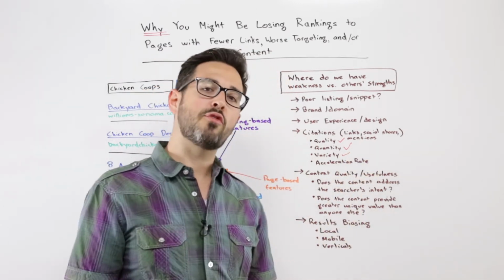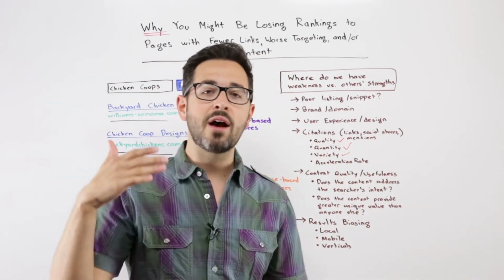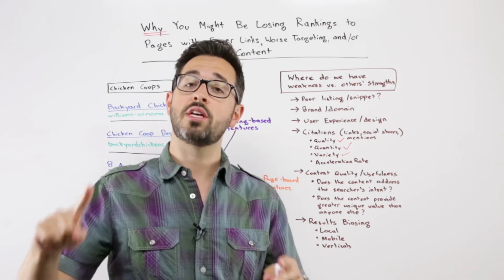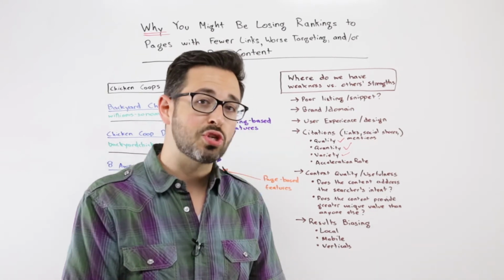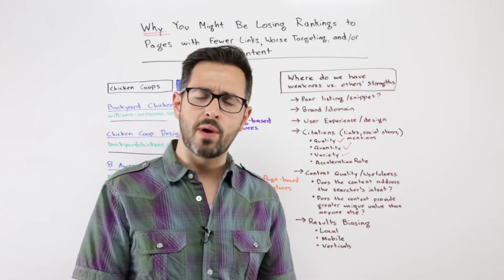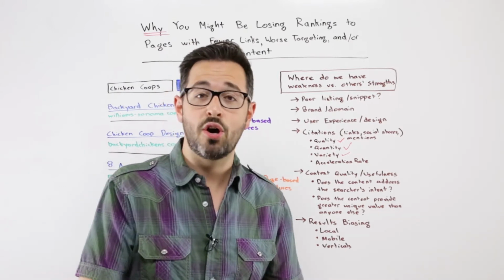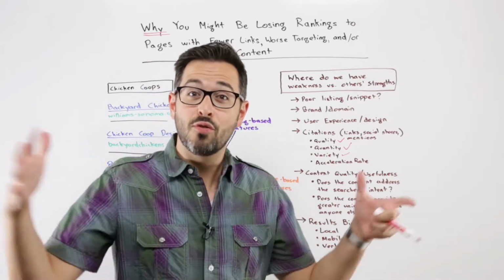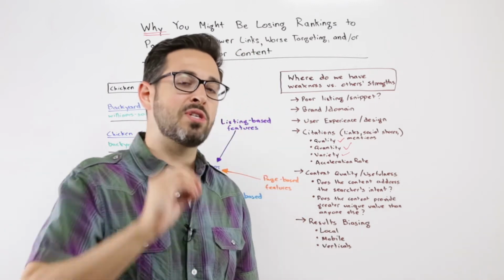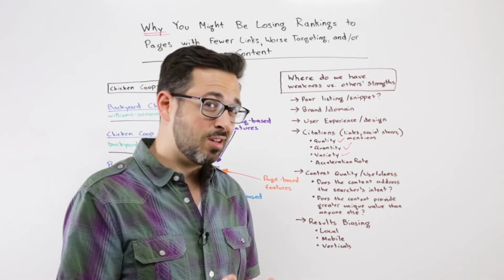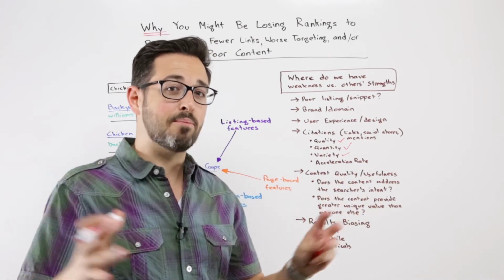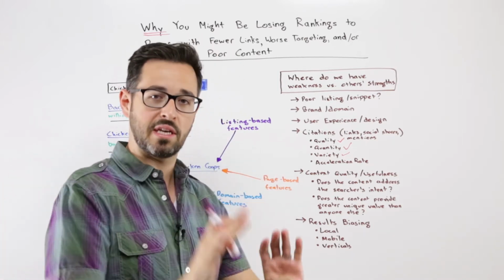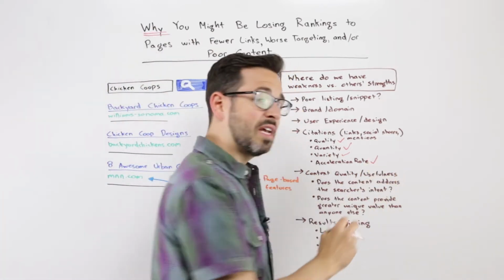Variety. This is one that's tough for people, right? What they see is, hey, everyone out there is linking to me. Well, are they all exactly the same kind of stuff, right? Like no news sites are linking to you, no blogs are linking to you, no social shares are coming to you, but a bunch of small business websites that use your widget on their page, right? Maybe you've got some sort of a tracking widget or you have a WordPress plugin or something like that, but there's no variety. Everything that links to you is of one particular kind. And years ago, this tactic totally worked. Now it's much tougher. If you don't have that broad sentiment of lots of people saying nice things to you and lots of kinds of people saying good things about you and linking to you, it can be tougher to win. And also acceleration rate.